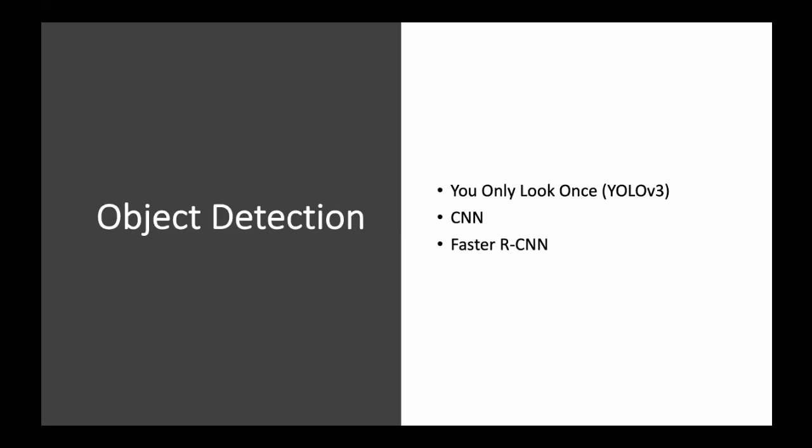So let's go deeper into how object detection works. We consider YOLO v3 as one of the best algorithms for object detection, because it's faster and it can do object detection even using videos. CNN and faster RCNN, we also experimented with them, and since they take fragments of the image and then try to classify them again and again, it's getting a bit slower.